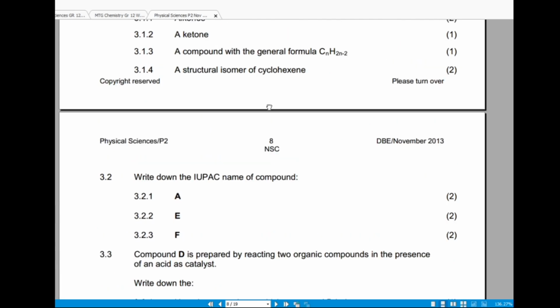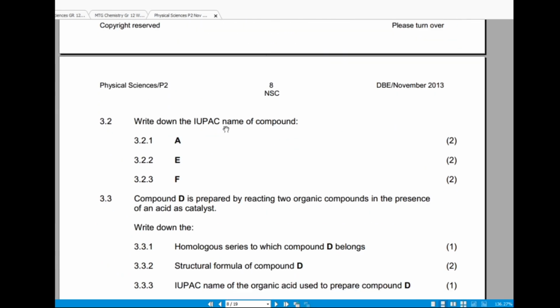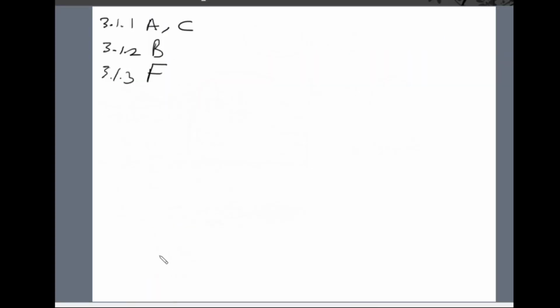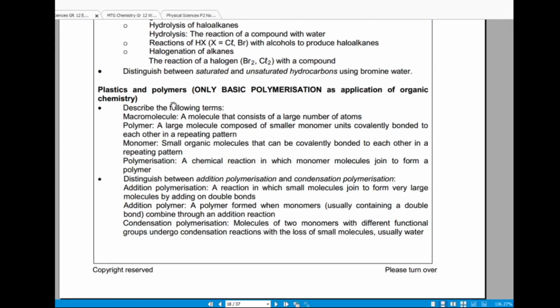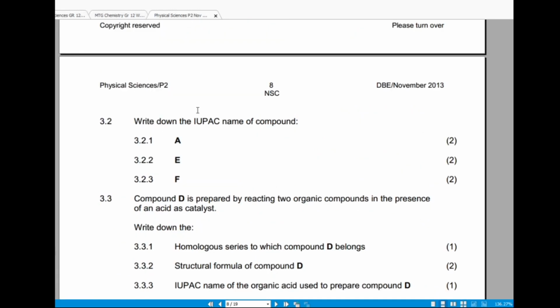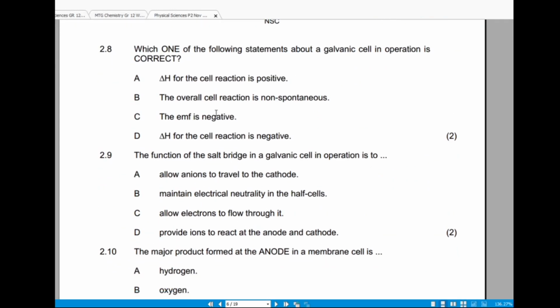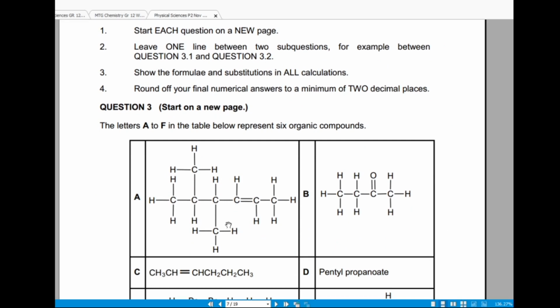And then they want us to write down the IUPAC names of compound A, 3.2.1. What is compound A? Compound A is an alkene, right? So we see it has a double bond here.